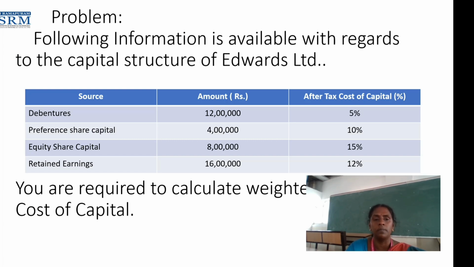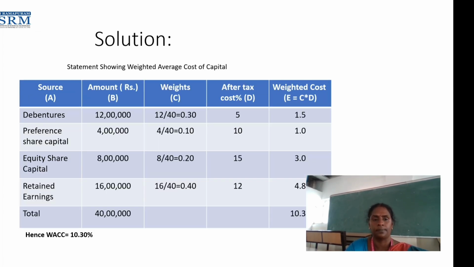Students, here the first column is the source of capital structure. In the form of debentures we borrowed, in the form of preference share capital we borrowed, and in the form of equity share capital and retained earnings we accumulated, in total an amount of 40 lakhs. For that, the after-tax cost of capital, for each and every component, its percentage is different. It is given in the sum. So the question is to calculate the weighted average cost of capital. Now we'll go to the solution part.